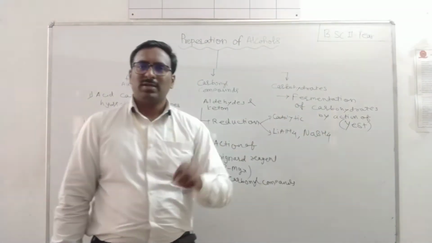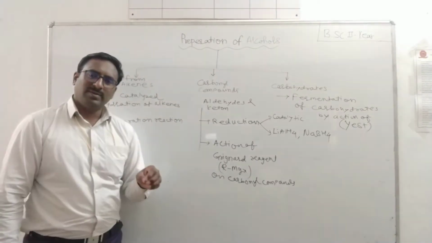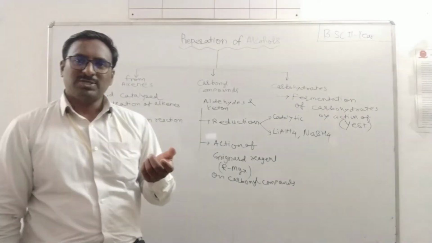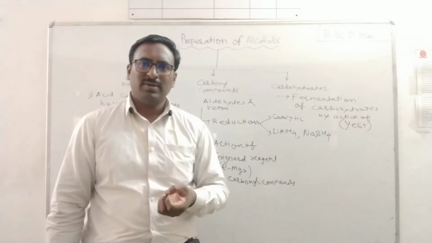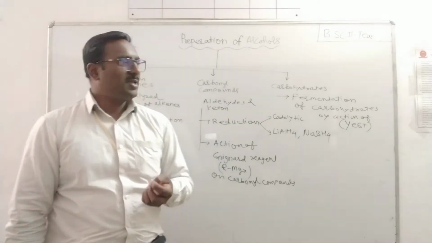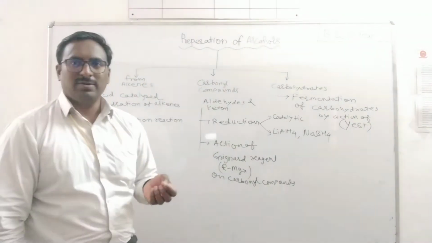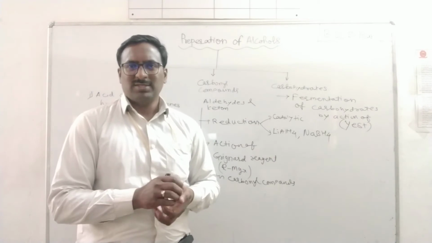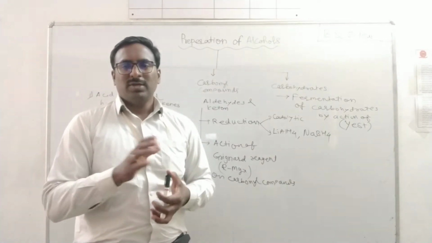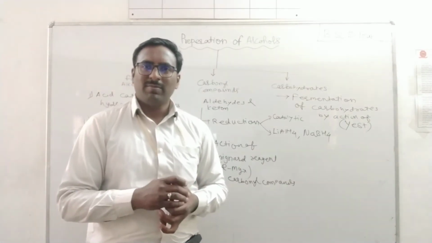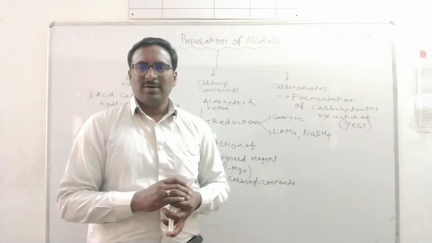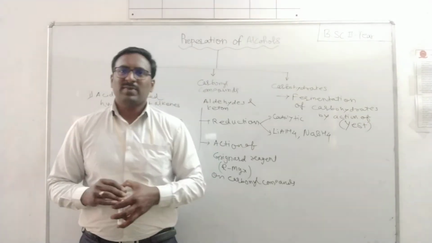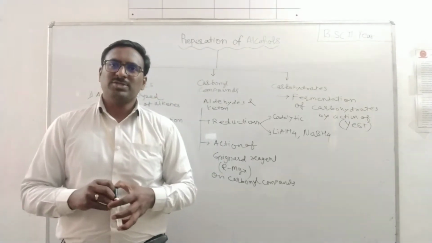We can produce alcohols by fermentation of grain and fermentation of fruit pulp. Easily we can get ethyl alcohol by fermentation of molasses. Industrially, ethyl alcohol is prepared from the fermentation of molasses, which is a byproduct of the cane sugar factory.